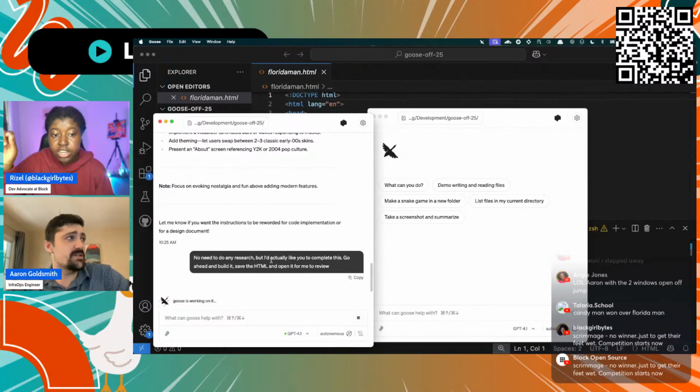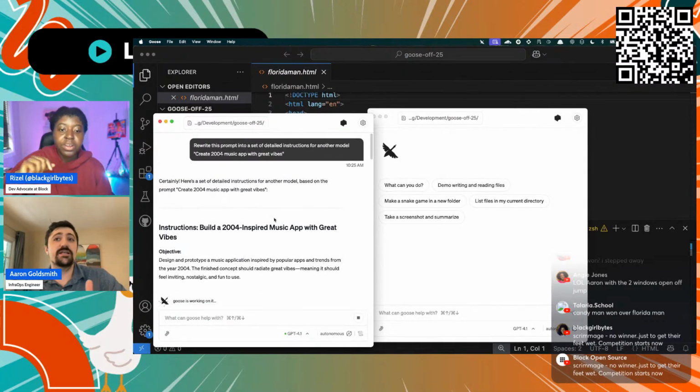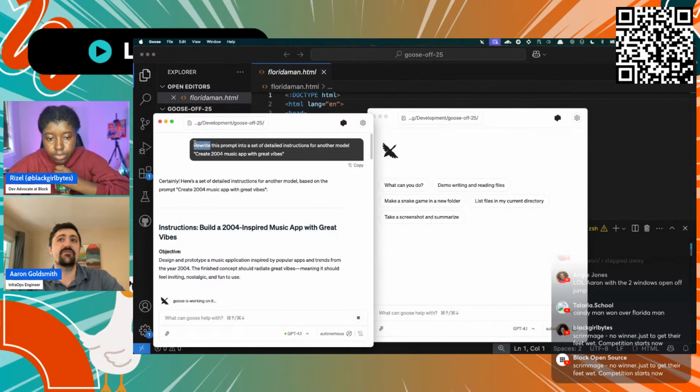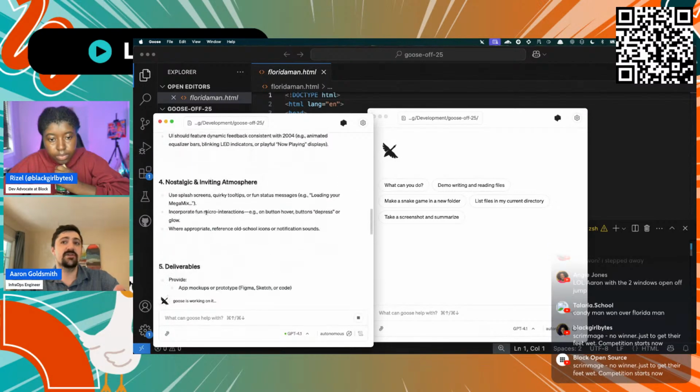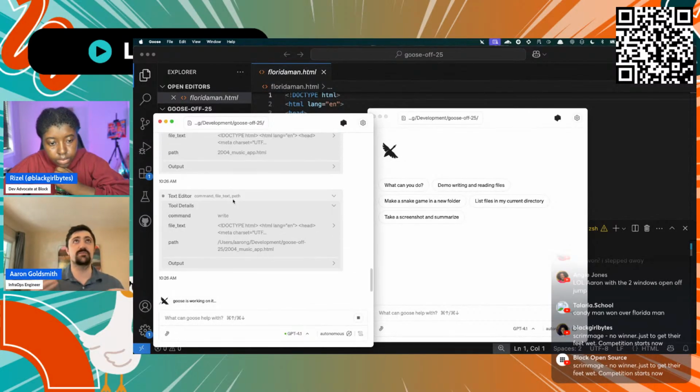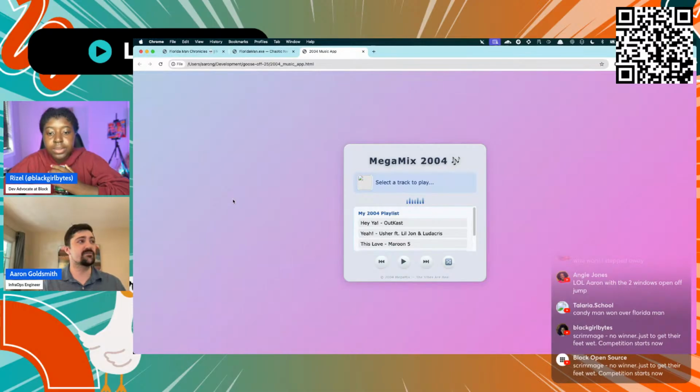So the plan here is to have GPT 4.1 write the prompt, and then you're going to use a different model? It already did this. It already rewrote the prompt. So the first thing I sent to it is: rewrite this prompt into a set of detailed instructions for another model. This was the task. So it generated this detailed list of instructions that, theoretically, if I had just given it the task, maybe it would have been doing in the background. But by explicitly requiring it, now it's in the context, it knows, okay, I should be following these steps. It knows what's expected of me.